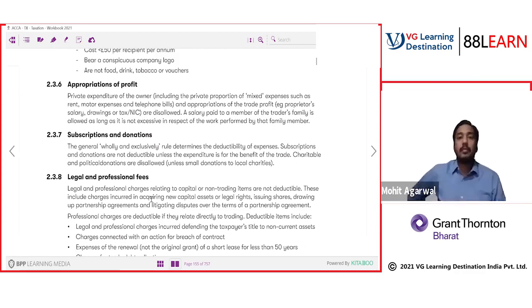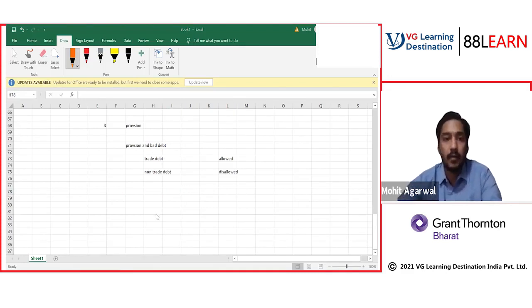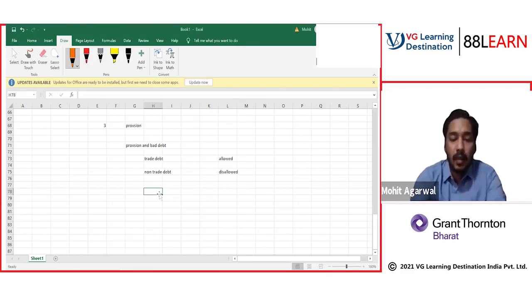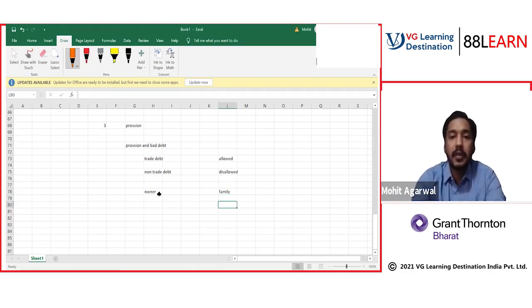Understand this point, a very important point. It's distinguishing between two things: owner and owner's family.